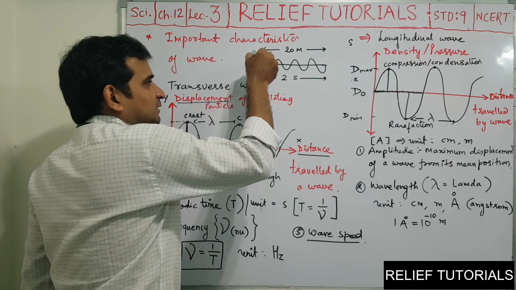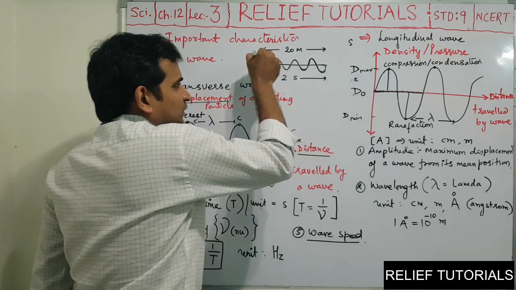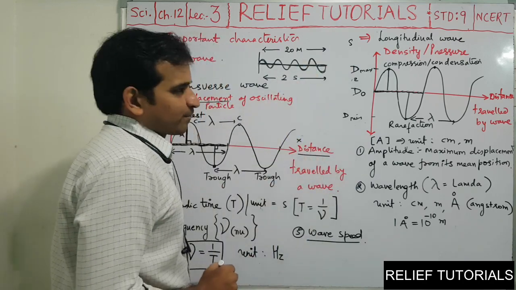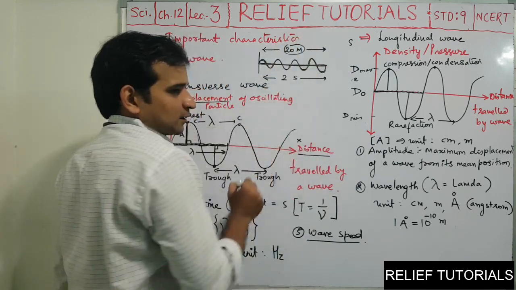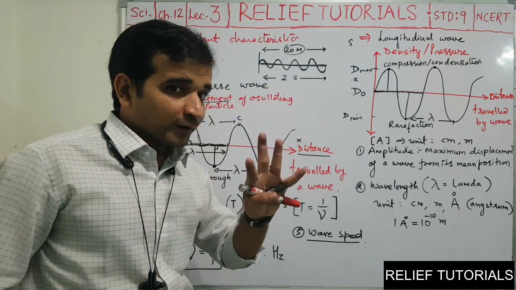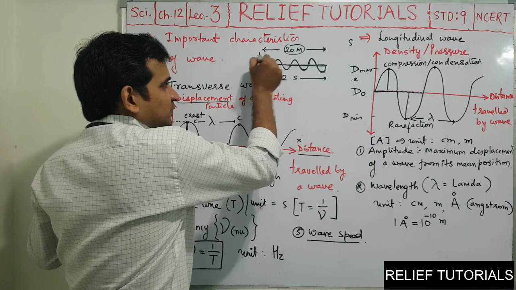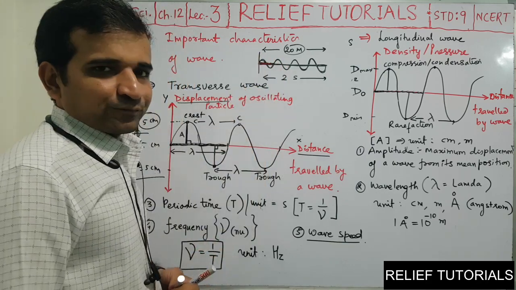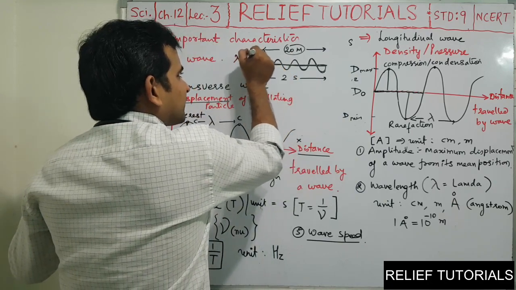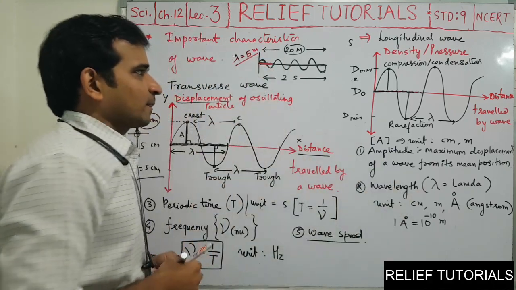You can see how many waves are there. Starting from this point, 1, 2, 3 and 4. So can we say that this distance is 4 wavelength distance? Total distance is 20 meter. So 20 meter is the length of 4 waves. Then what should be this distance? Think by yourself. Means only one wavelength distance. So I think it should be 20 divided by 4. So the one wavelength distance is 5 meter.